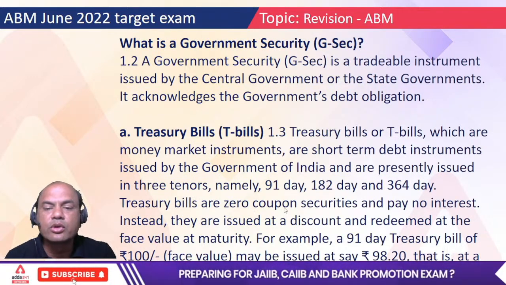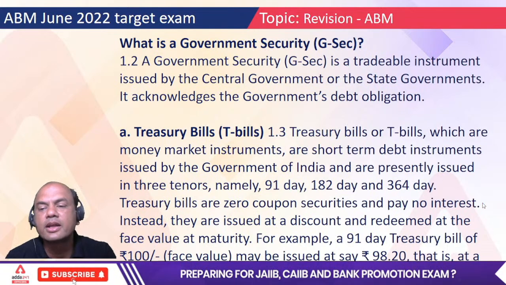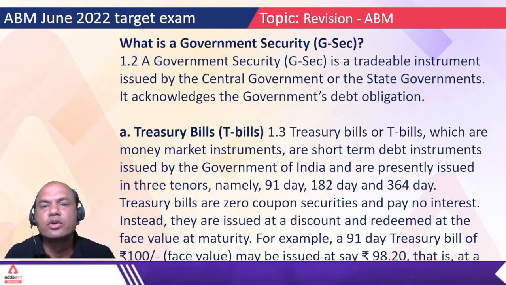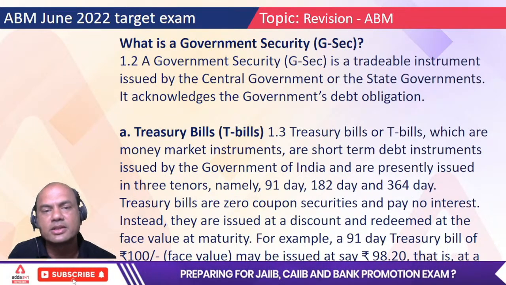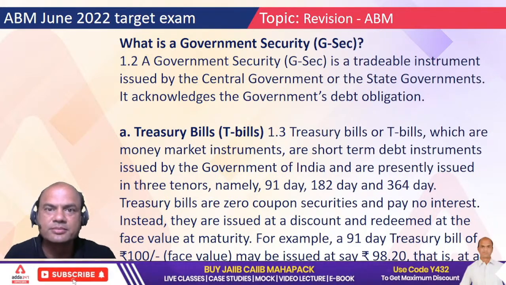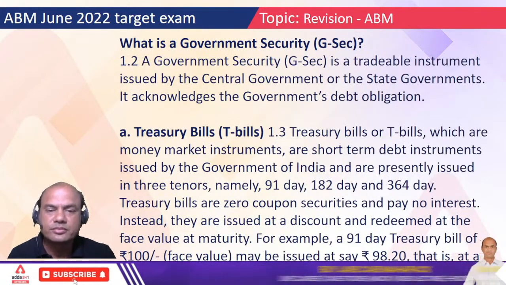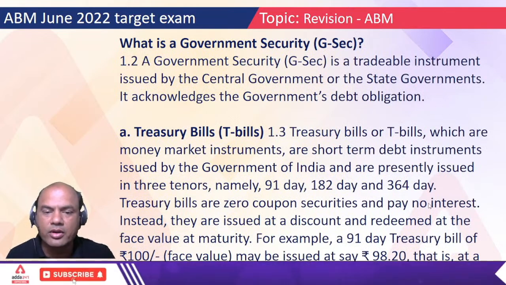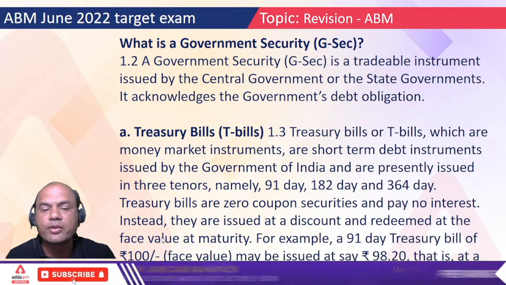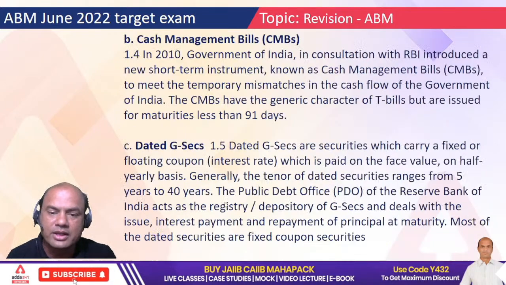Treasury bills are zero coupon securities and pay no interest. Now this is the difficult part to understand. What do you mean by this? Zero coupon securities means you give me money, I won't give you any interest. Then why will you invest in me? It's simple logic. So T-bills are zero coupon, but instead they are issued at a discount and redeemed at face value. Now you will understand this.